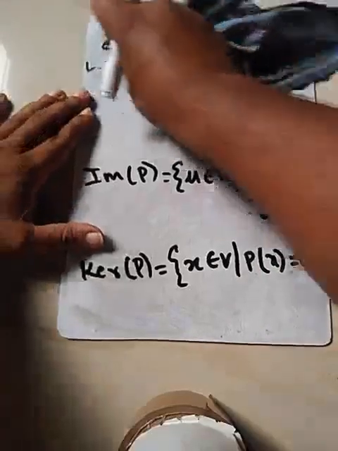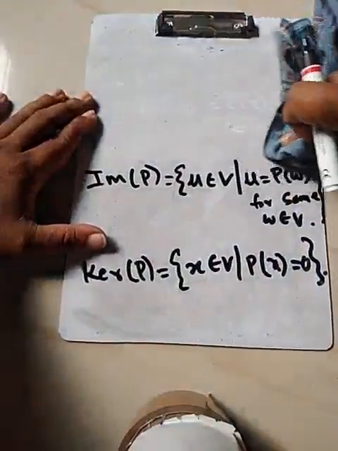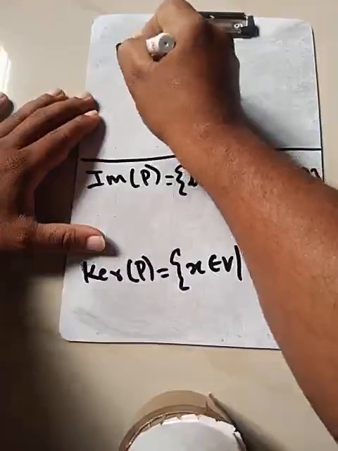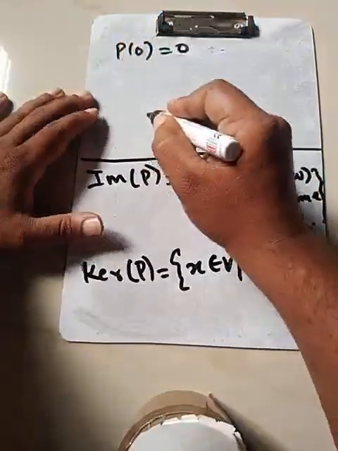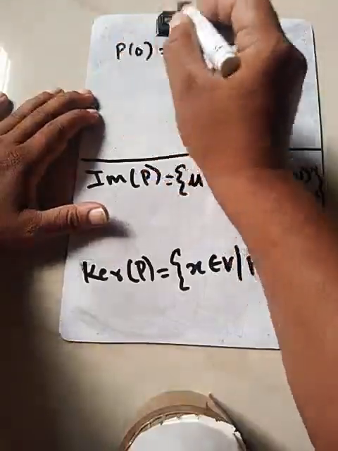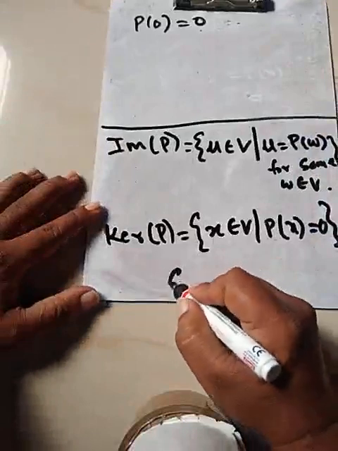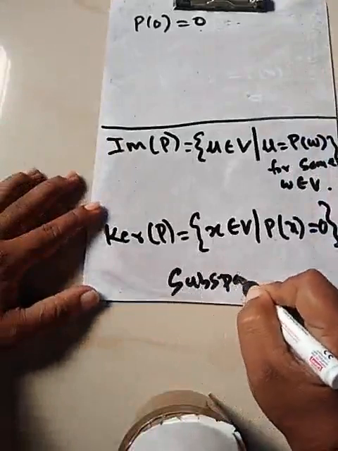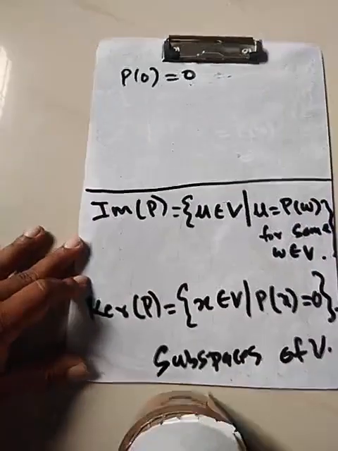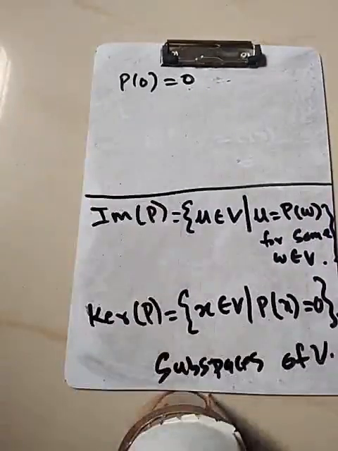Let's observe the following fact. Since P is a linear map, P of 0 is equal to 0. So the pre-image of 0 is 0. In other words, these are, as a fact, subspaces of V. So 0 belongs to the image of P also, and 0 belongs to the kernel also.